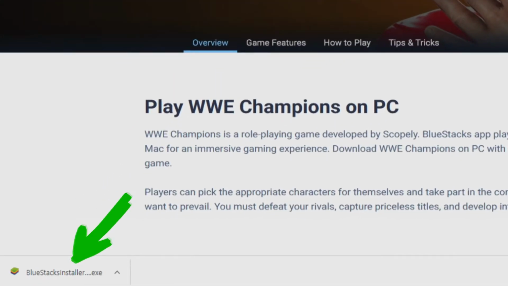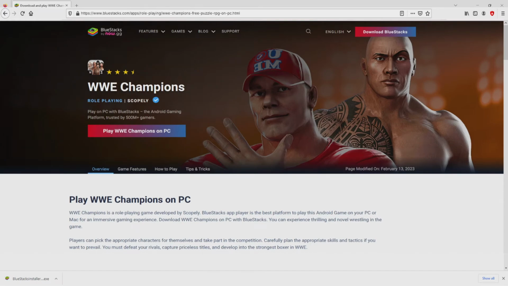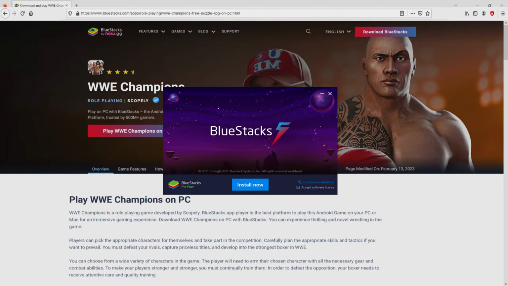Here it is, this is the download. It's a file we have to execute. The following step is to launch the installer. Okay, so we click on this file. If we are on Windows 10 it will ask us for permission to make changes to the device. We say yes. I minimize the browser to view the installer better.